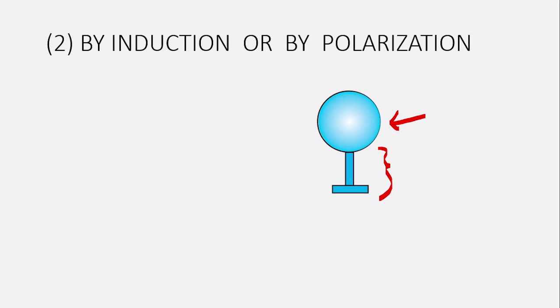Okay, suppose we have this charged body, right? When we bring this charged body towards this metallic sphere, we will see that the charge of this neutral metallic sphere